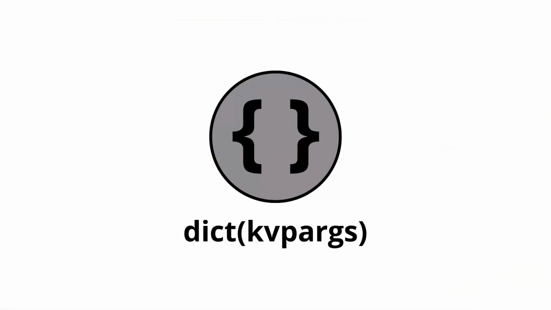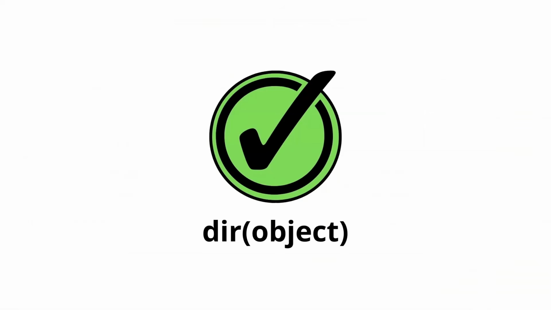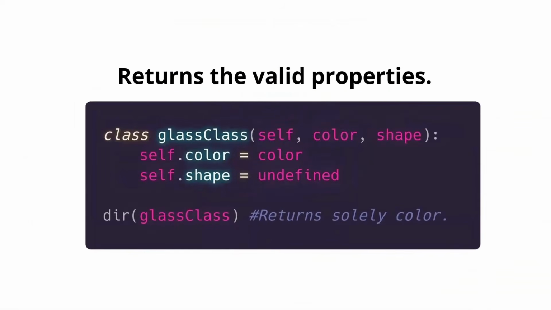Next, we have dict, which stands for dictionary, and the arguments are key-value pairs. So what it does is just create a dictionary. Next, dir, and it returns the valid properties. Let's say we have a class for glasses, and for now we don't have the shape defined. We set this command. Therefore, the only valid value is color.